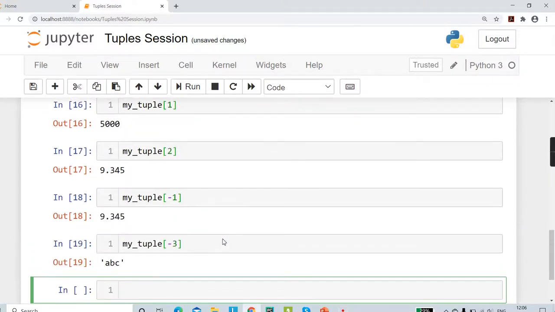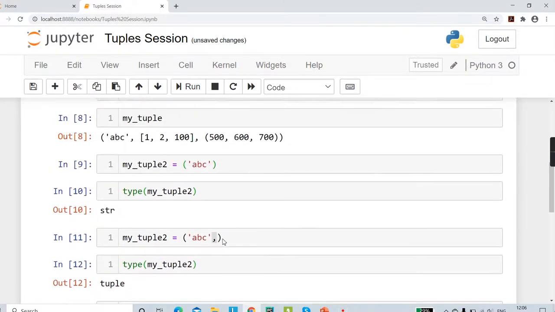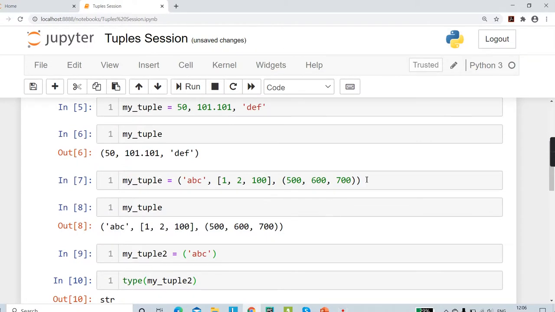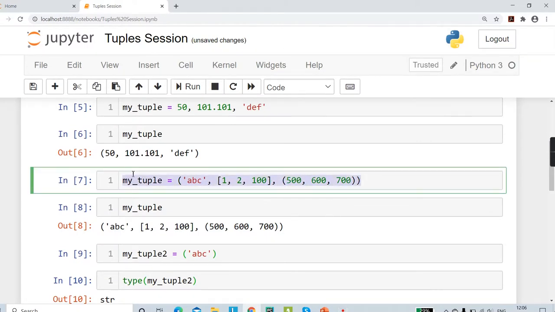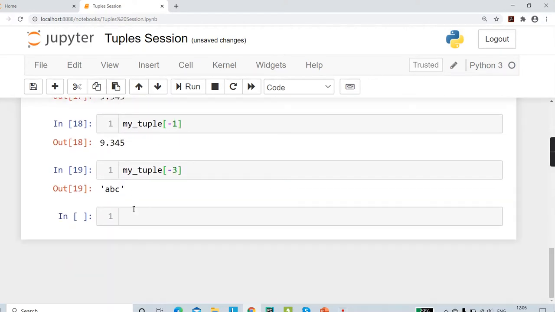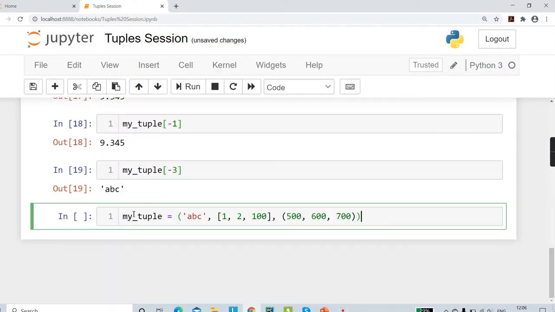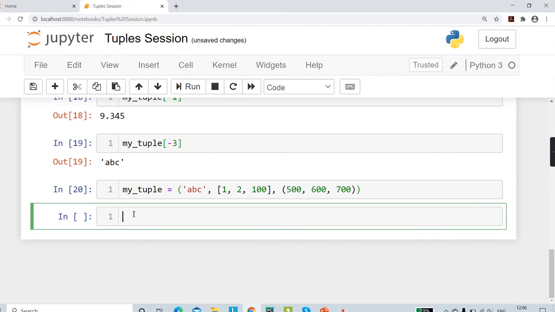Now let's switch back to that particular case that we had. So I'm simply going to copy this. So next set of examples. So my tuple, I'm going to declare it this way now. Okay.